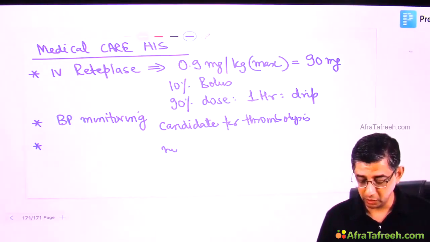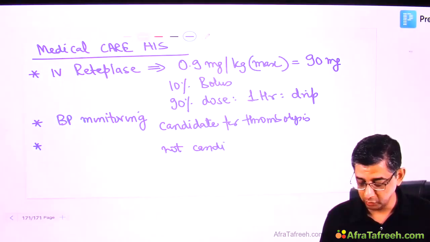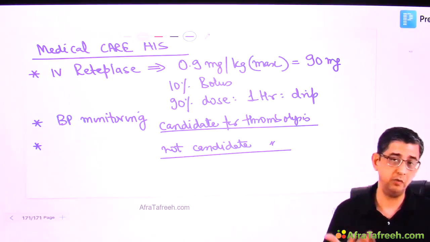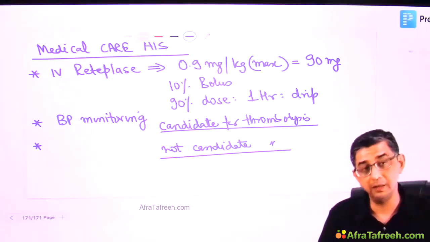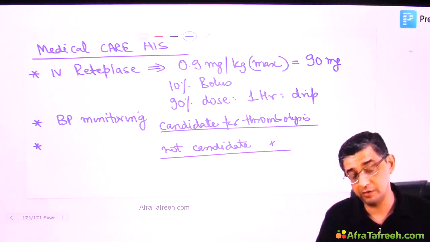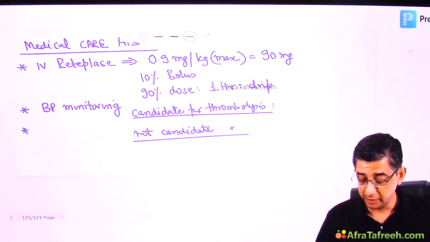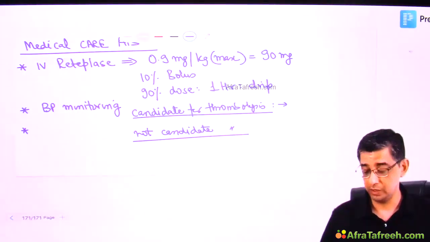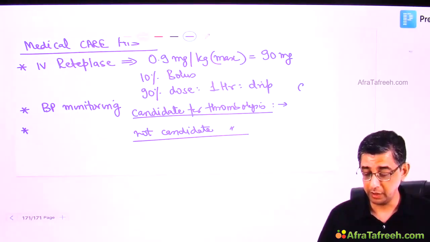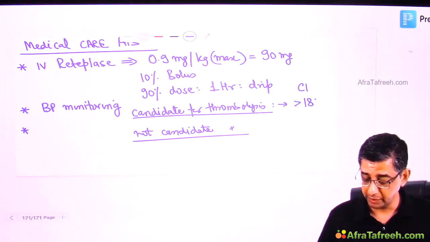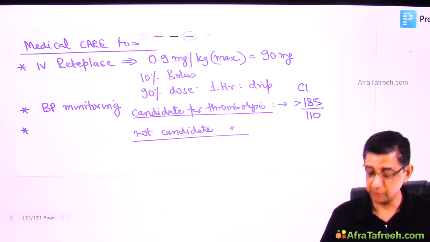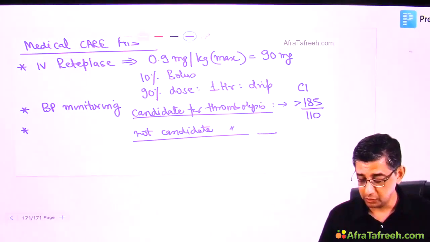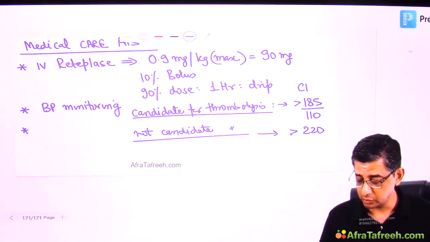On the other hand, he is not a candidate for thrombolysis in the sense that he woke up with stroke manifestations. He went to sleep at 10 p.m. at night and woke up at 8 a.m. So the onset is from 10 p.m. at night. That is more than 4.5 hours already. If the person is a candidate for thrombolysis, thrombolysis is going to be contraindicated if the blood pressure is more than 185 by 110. You first have to lower the BP to less than this value and then do thrombolysis. But if he's not a candidate for thrombolysis, then the cutoff is 220 by 130.